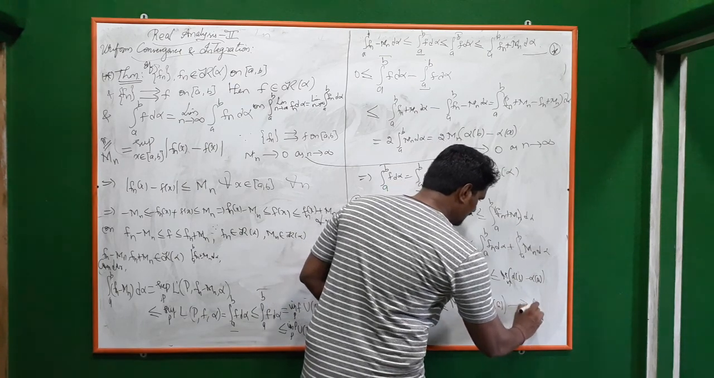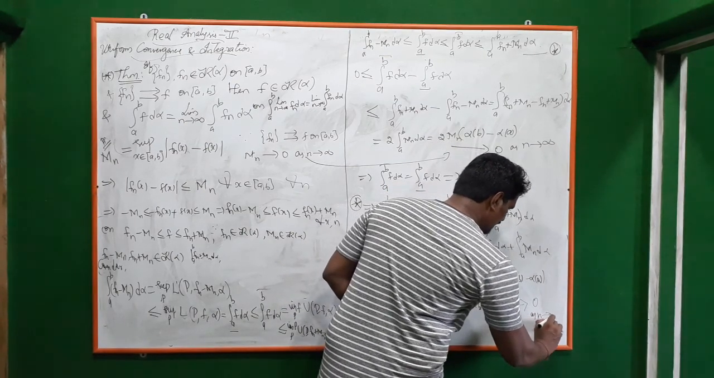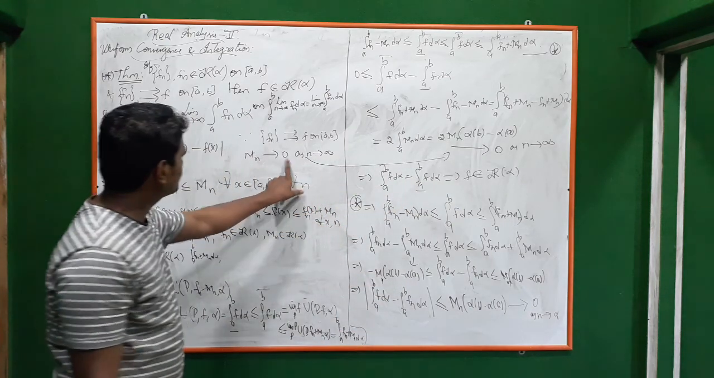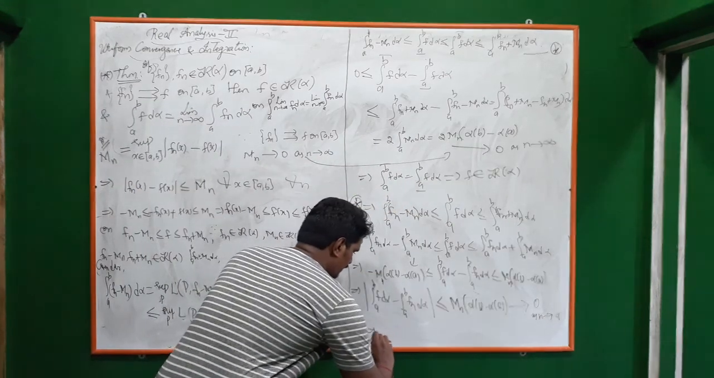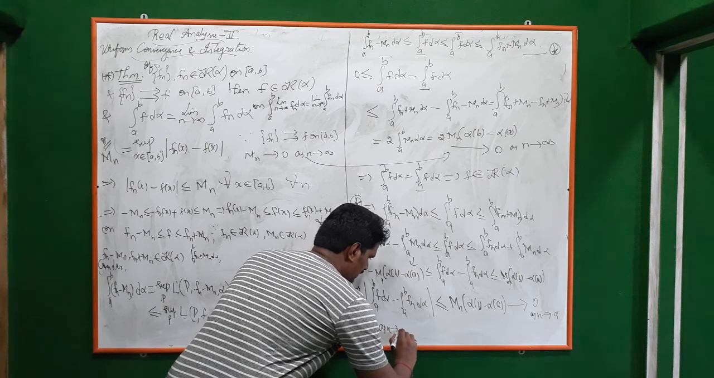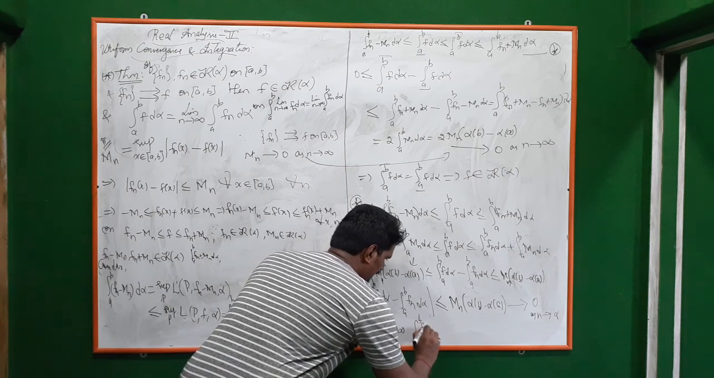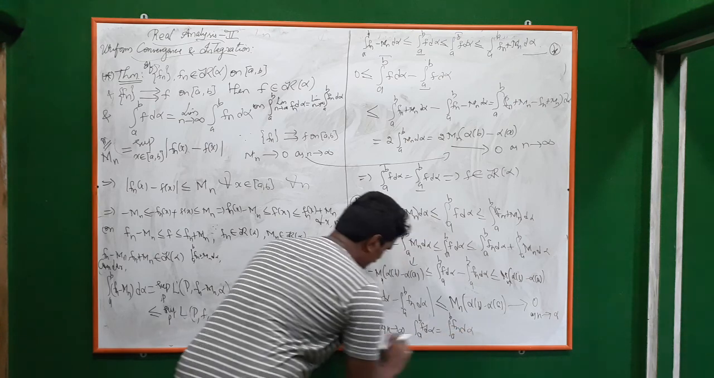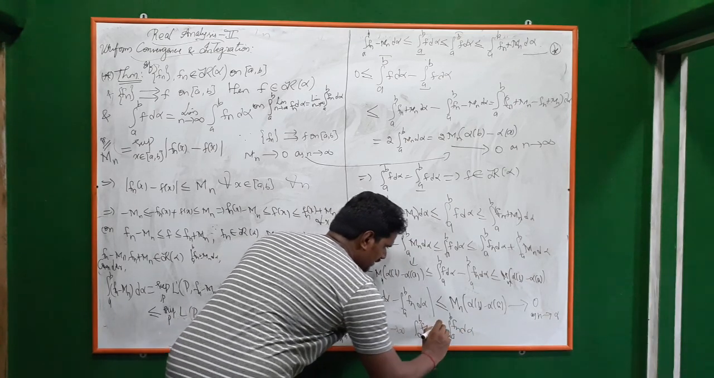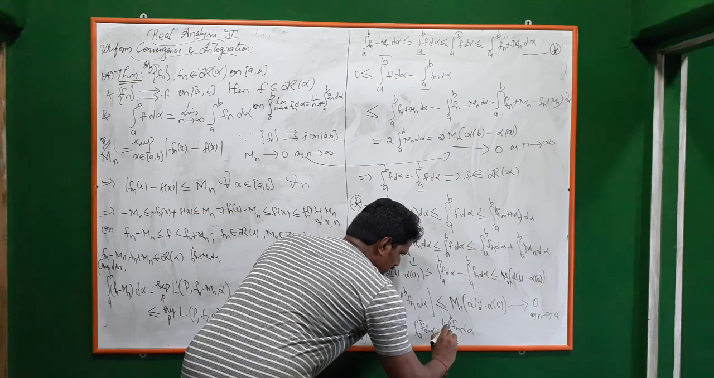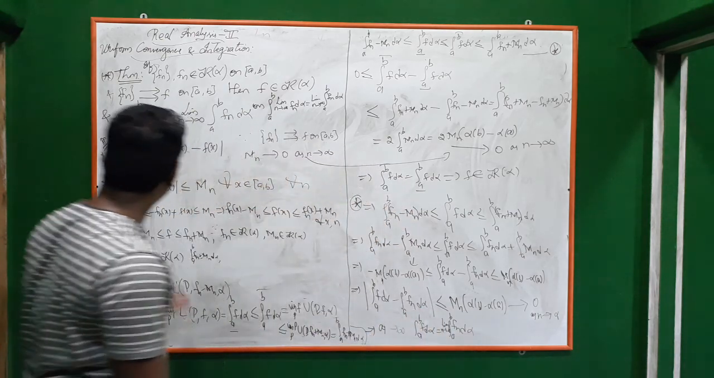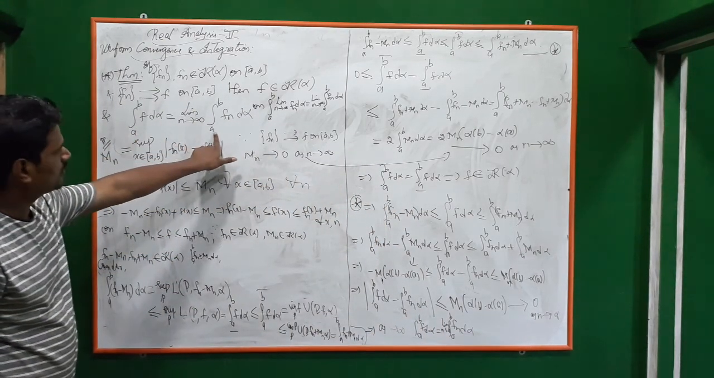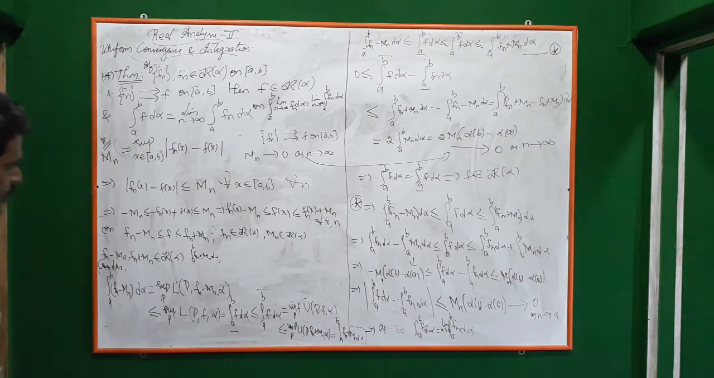This goes to 0 as n goes to infinity, correct? Because of this. This implies what? As n goes to infinity, integral a to b f d alpha is equal to integral a to b fn d alpha. That means what? The limit as n goes to infinity can be taken inside, limit n goes to infinity of this. So this is what we have. Okay, so we have got that.